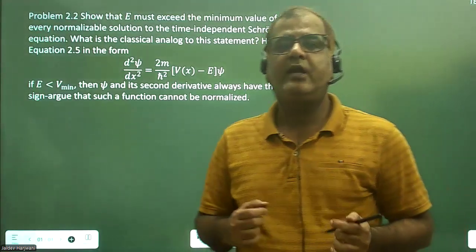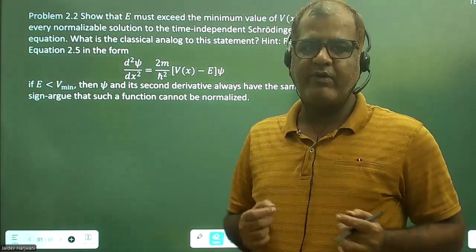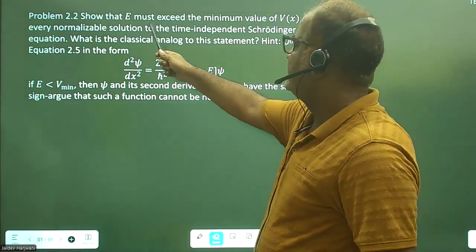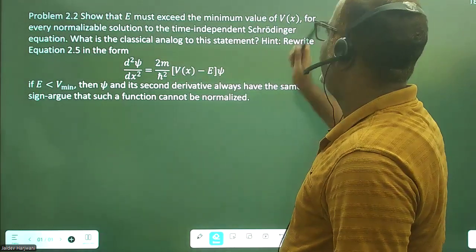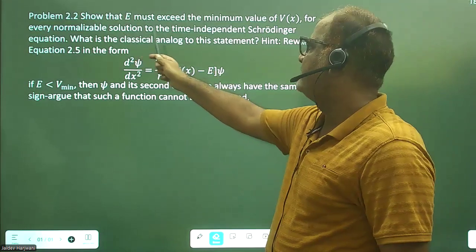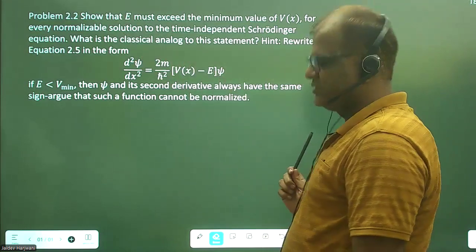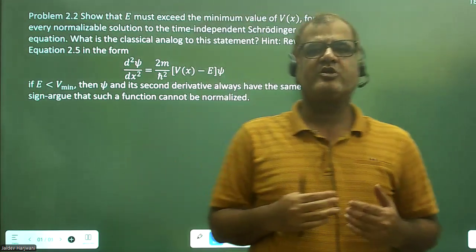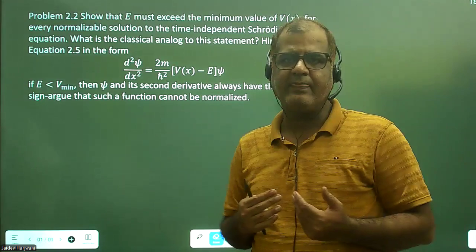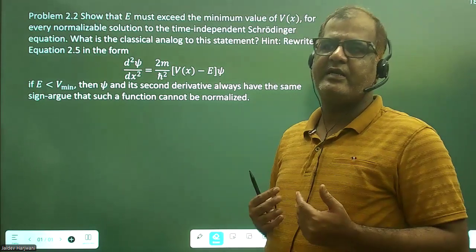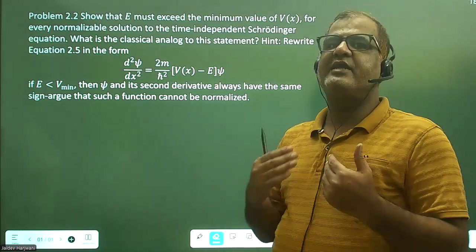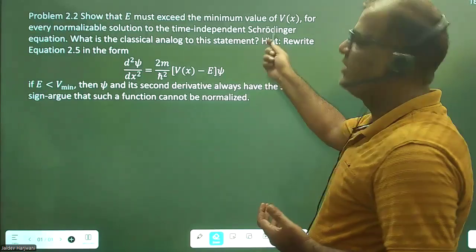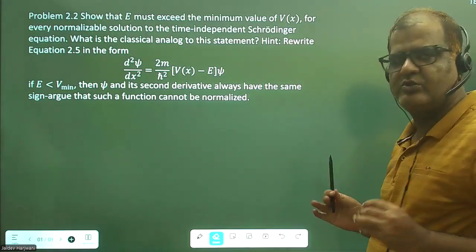Hello students. Today I am going to discuss a very important problem in quantum mechanics. It says that E must exceed the minimum value of V(x) for every normalizable solution to the time independent Schrodinger equation. So if you want a physically acceptable or normalizable solution of the time independent Schrodinger equation, and if a quantum particle is in a potential field, the energy of the particle should be greater than the minimum value of V(x). So what does this mean?